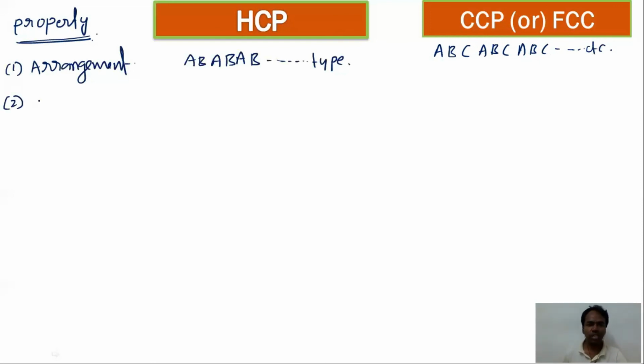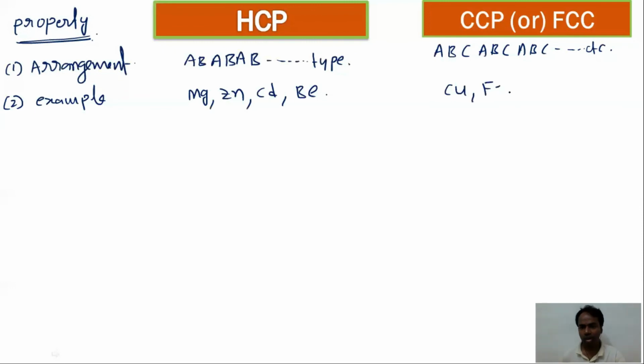Now the second one: which type of metals show HCP packings? Example metals are magnesium, zinc, cadmium, and beryllium. Whereas CCP structures are shown by copper, iron, silver, nickel, and platinum.